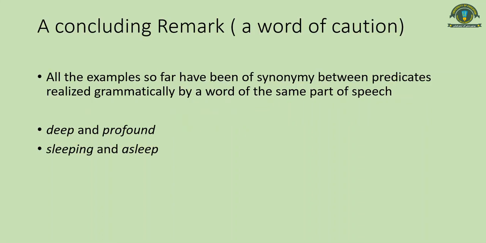Okay, the next one. Here is the concluding remark on synonymy. Look at this: all the examples that we have taken so far are of synonymy where the predicates were of the same grammatical category. For example, deep and profound.